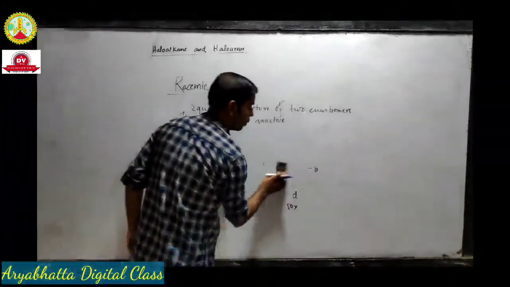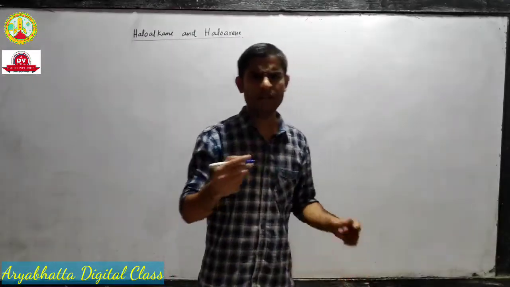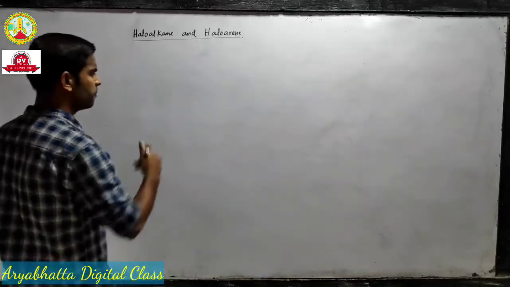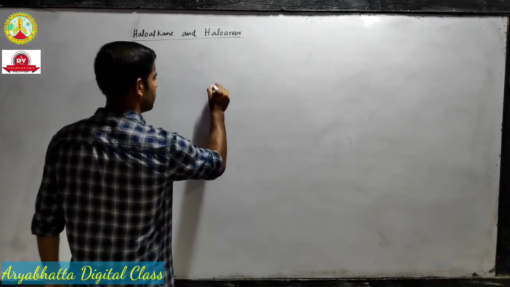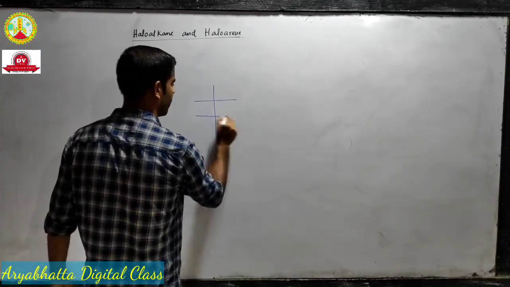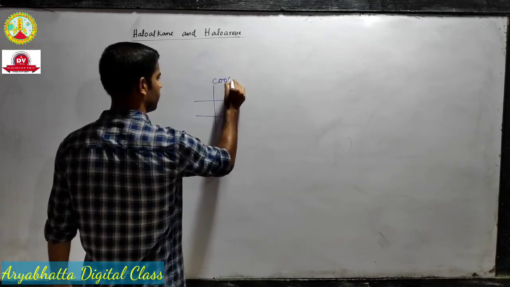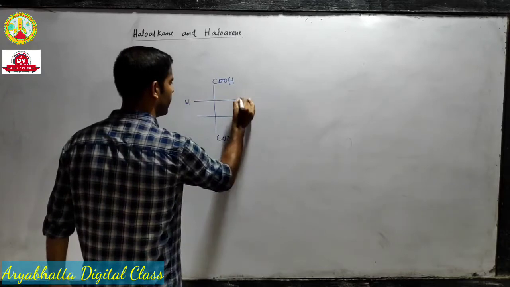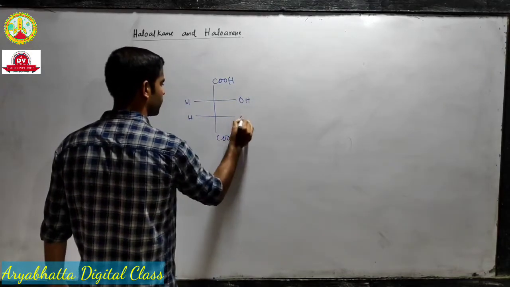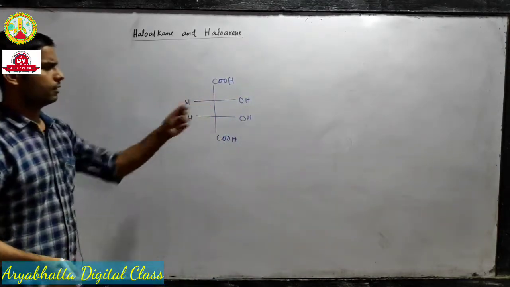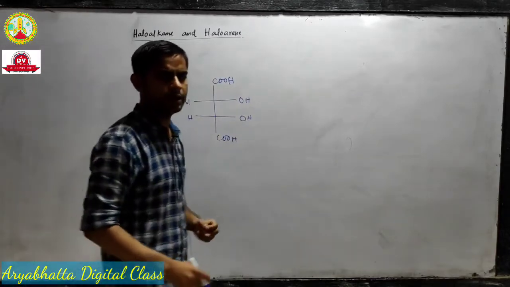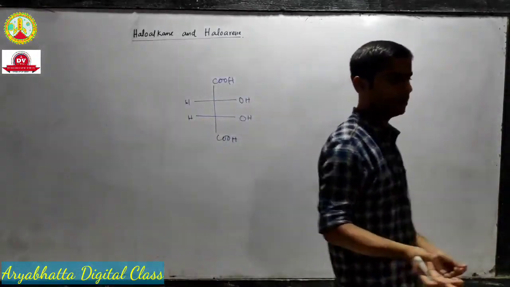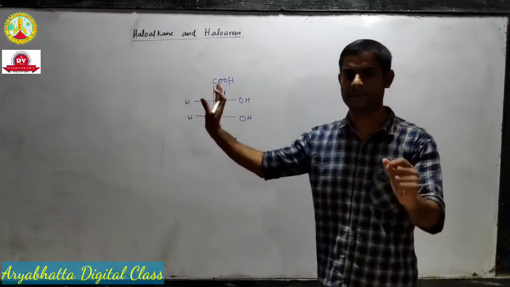Now, one more definition that we will see is, suppose I talked about a compound where we had a plane of symmetry. Since there was a plane of symmetry here, we discussed that this is optically inactive.